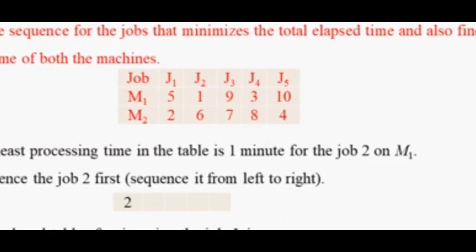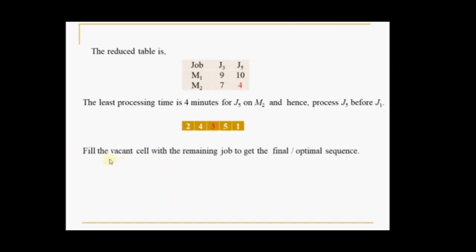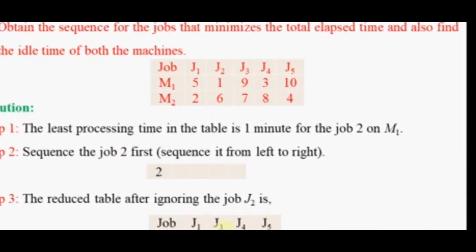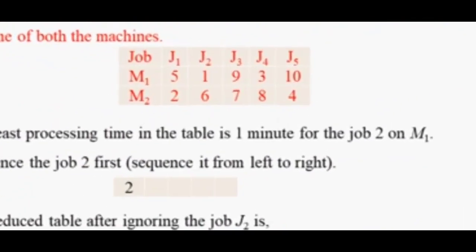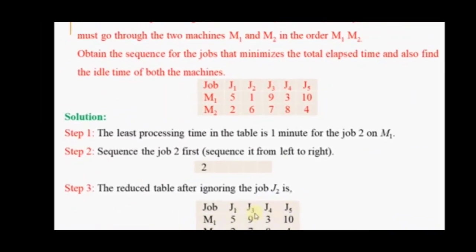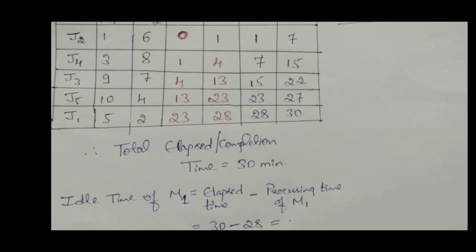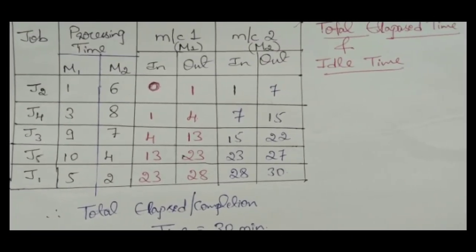For J2, as this is the first job, the processing time on M1 is 1 minute and on M2 is 6 minutes. The next in sequence is 4, for which the timings are 3 on M1 and 8 on M2.